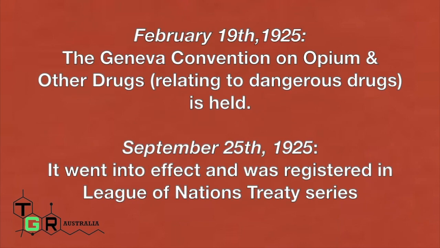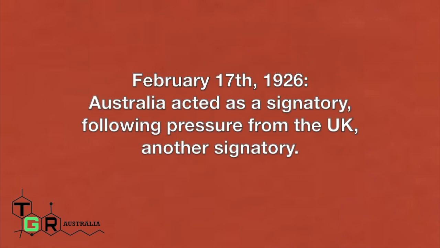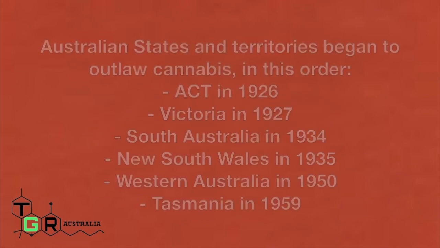February 19, 1925, the Geneva Convention on Opium and Other Drugs Relating to Dangerous Drugs is held. September 25, 1925, it went into effect and was registered in the League of Nations Treaty Series. February 17, 1926, Australia acted as a signatory, following pressure from the UK, another signatory.